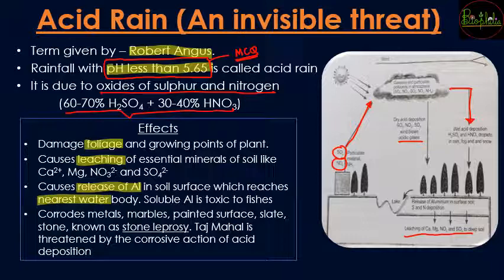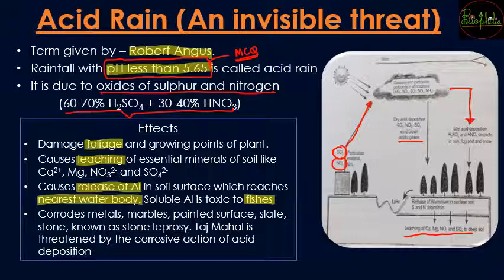Again, there is going to be release of aluminium in the soil, and whenever it is going to reach the nearest water body, because rain water collects on the soil, and the other way it is going to flow and reach the nearest water body, and whenever that released aluminium reaches the water body, it is going to be toxic to the fishes. So in a way it is also affecting the aquatic life.